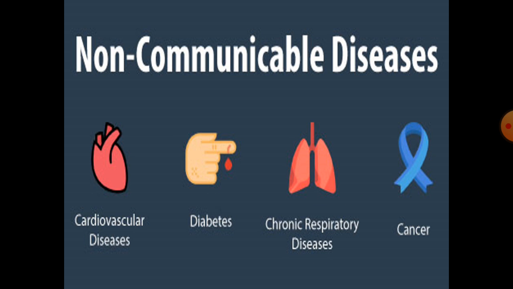Second is diabetes. What is the reason for diabetes? Can you tell me? There is a hormone which is secreted inside our body named insulin. This insulin is controlling our sugar level of the blood. So if our body stops secreting this hormone insulin, then we get diabetes. Diabetes is also a non-communicable disease, because if your parents have the disease, you may or may not have this disease.